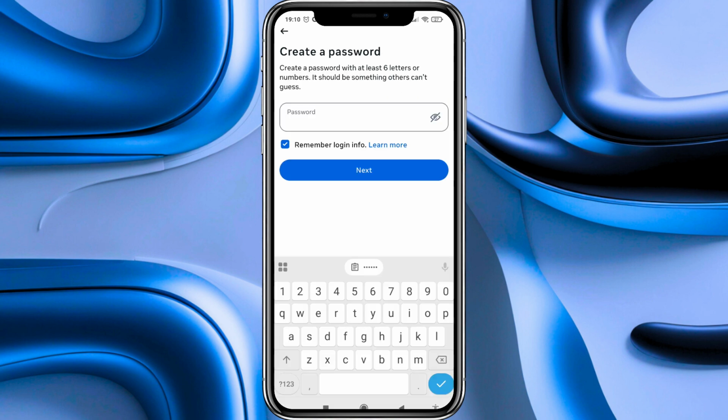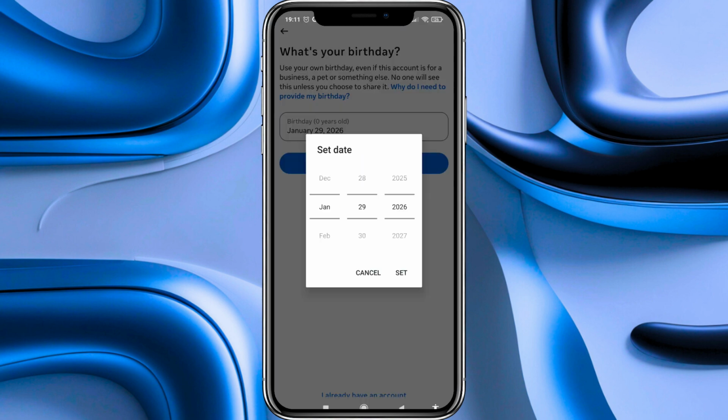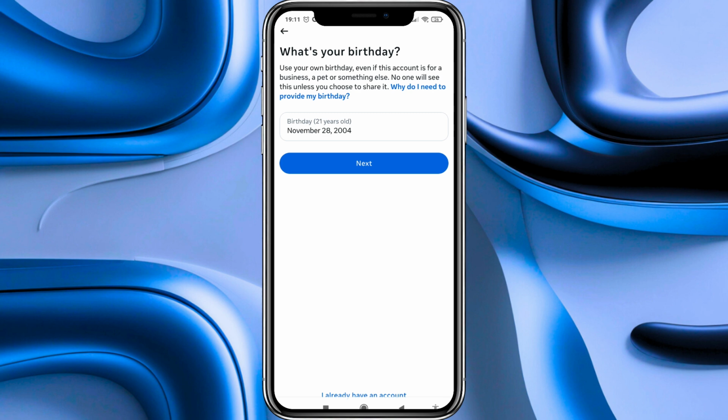Now in this page we have to create the password for our account, and after we have written it, I recommend you to check this box that says remember login info, and then we press on the next button. Then in this page they are asking us what's our birthday and we have to indicate it. In this panel labeled set date we have to indicate the month, then the day and then the year, and after that we press on the set option. Now in this page we press on the next button.